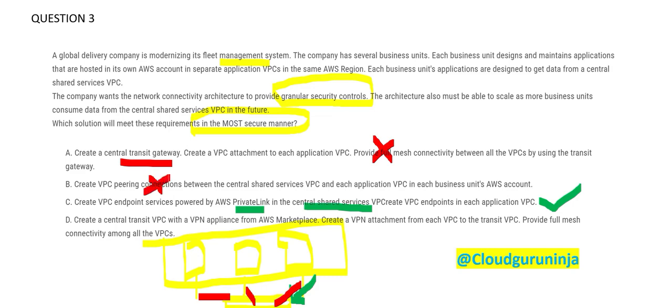Option D says I would create a central transit VPC with a VPN appliance from AWS Marketplace. In one place we are telling the boss, give me what is secured, and the boss says okay, let us go to marketplace. Hey boss, is marketplace your own service secured? Why will I go to marketplace and take someone else's services? If I take a VPN appliance there, I don't know what the safety, security, and exposures can be. So this is the most insecure solution for me. Why will I do that?